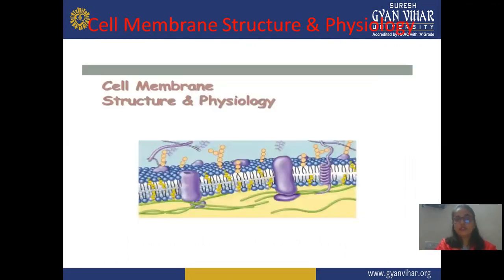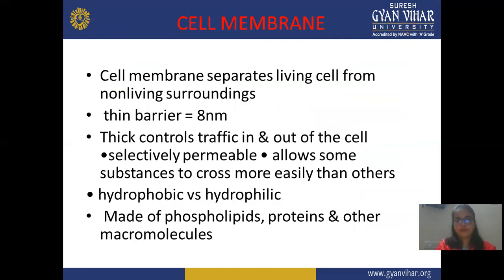This is the structure of the cell membrane and its physiology. This cell membrane is responsible for the permeation of any type of drug. The cell membrane is made up of phospholipid. It contains both hydrophilic and lipophilic parts, and phosphate molecules also. This membrane permits only limited drugs to cross. Small molecules or lipophilic drugs penetrate easily, but hydrophilic drugs do not penetrate easily through this membrane.